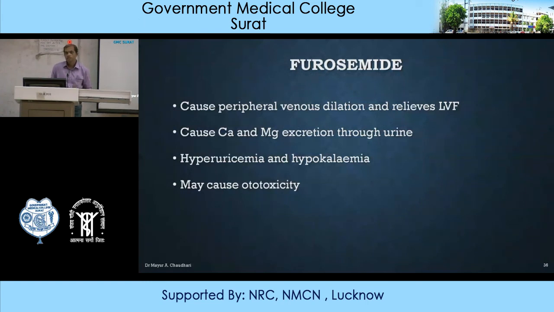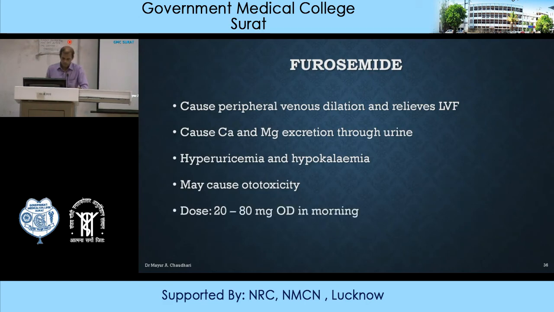If agents causing ototoxicity are combined, there might be additive ototoxicity and permanent damage. Dose is 20 to 80 mg once a day in the morning. Make sure you prescribe this drug in the morning, so at night the patient will be at rest and not disturbed by urinary urgency.